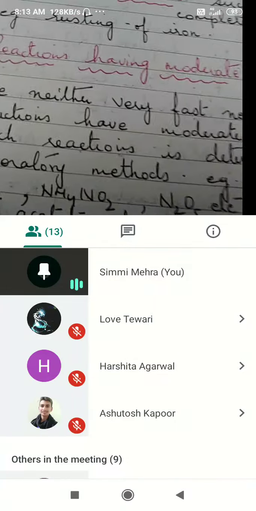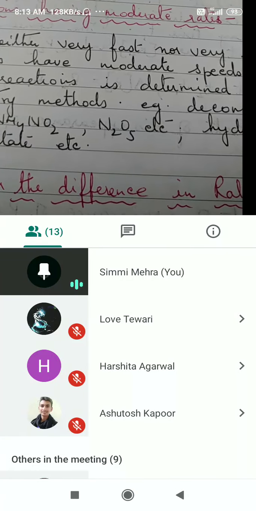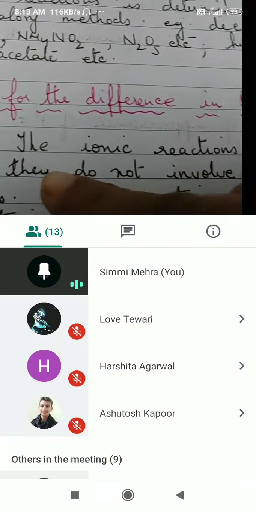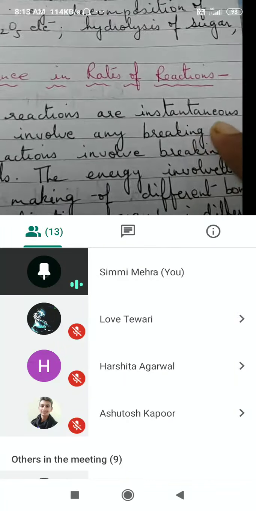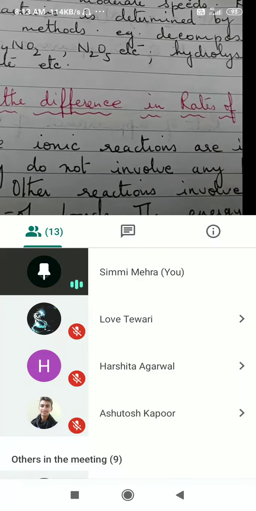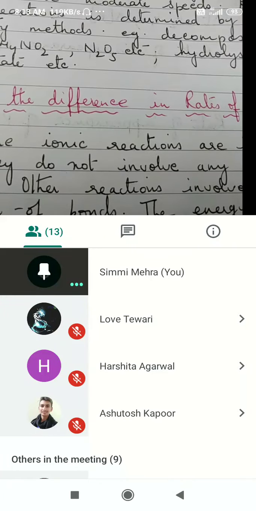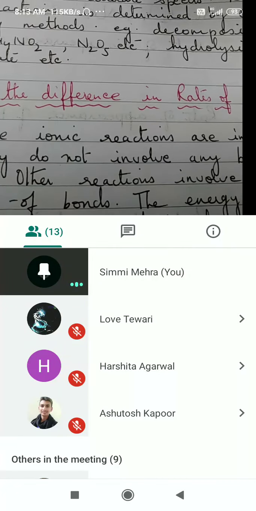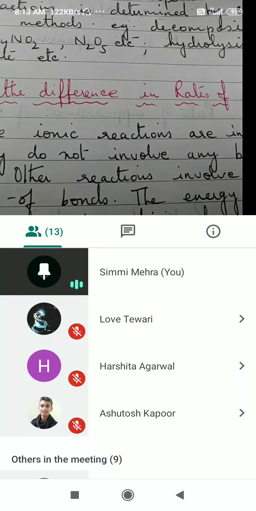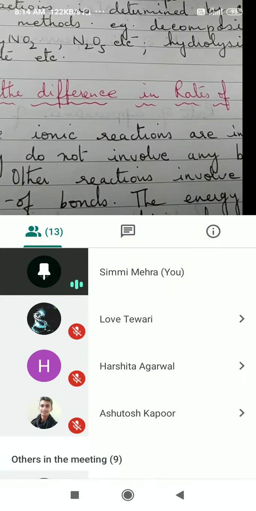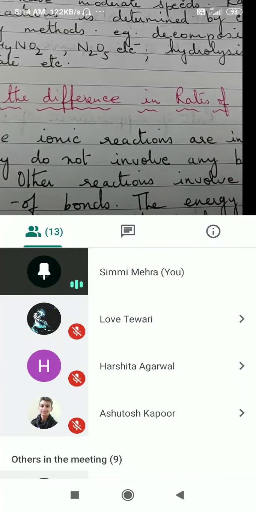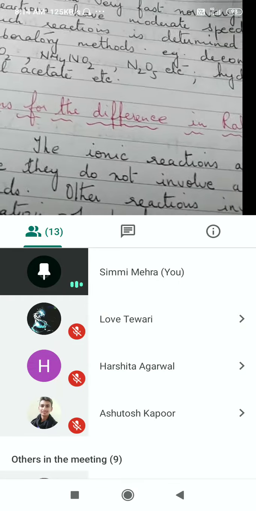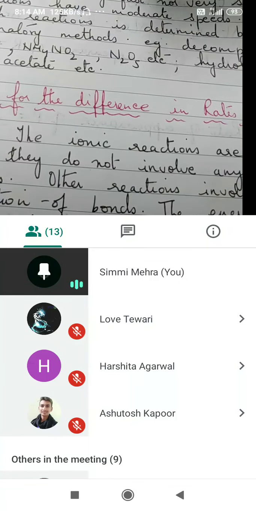Why do you think certain reactions are very fast and some are slow? Okay, it will depend upon, see, the first line says the ionic reactions are instantaneous, where ions have to react. Suppose we have a reaction between water and sodium chloride. Sodium chloride, as soon as you dissolve it in water, will break up into sodium and chloride ions, and water will break up into H and OH ions. Now what simply has to be done is, they simply combine with each other and form product.